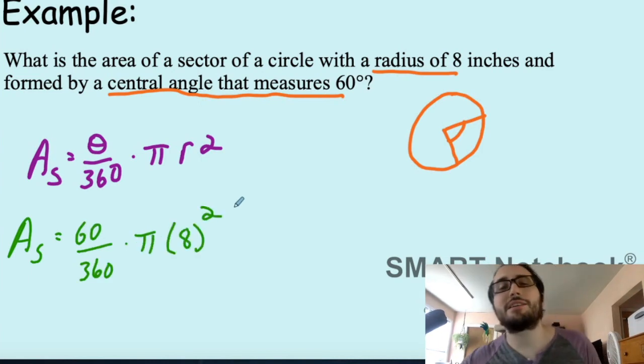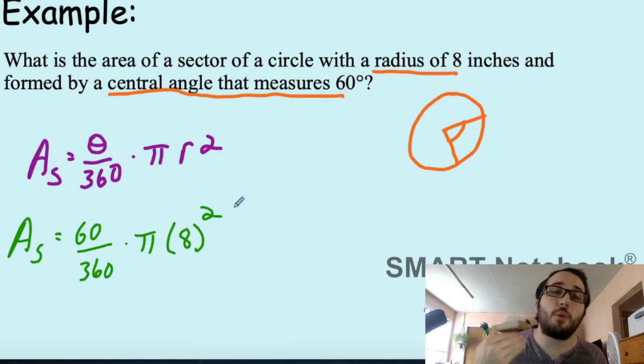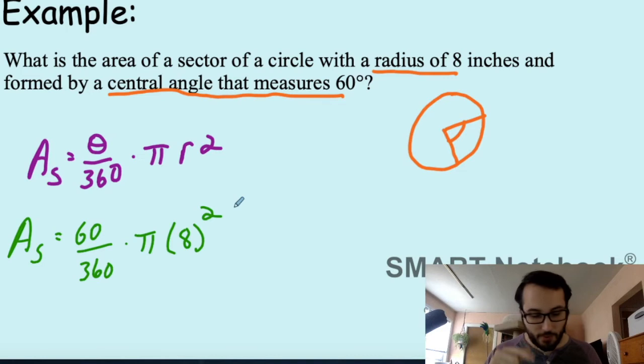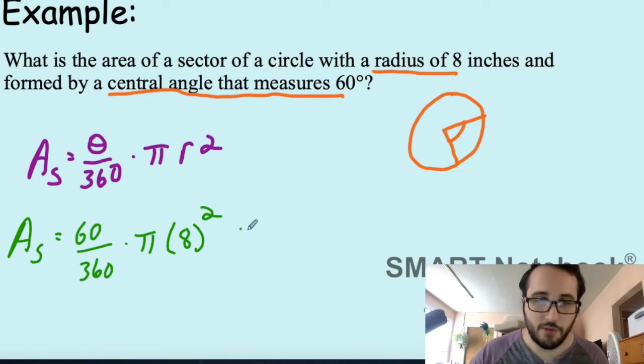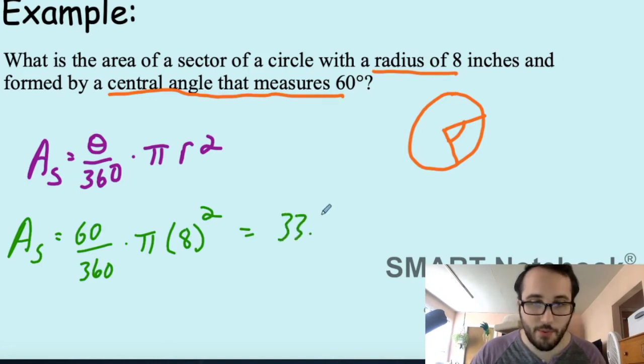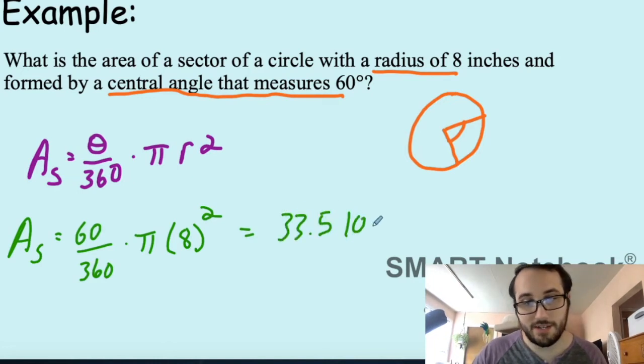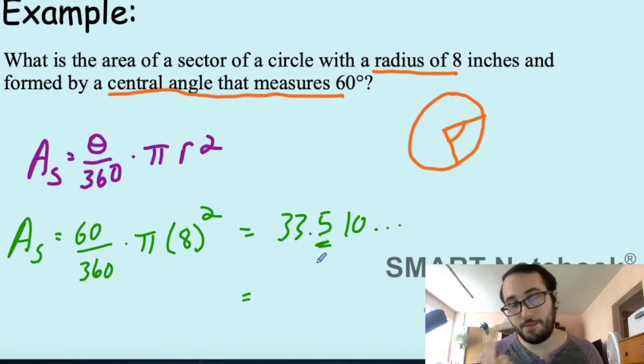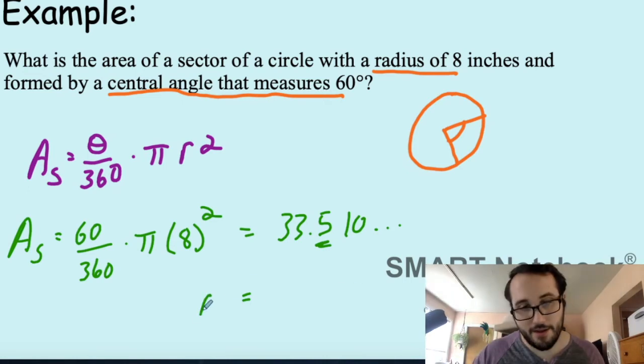So I'm going to put this on my calculator. They will always tell you what to round to. I forgot to put it here, so let's just round to the nearest whole inch, and let's see what we got. I got 33.510, rounding to the nearest whole inch. Here's a 5, so we must round up. So the area of the sector is 34 inches squared.